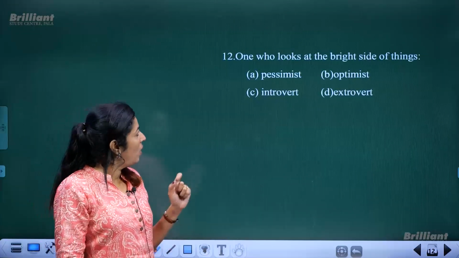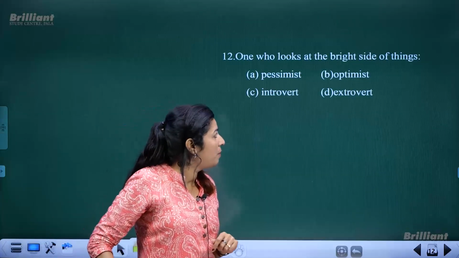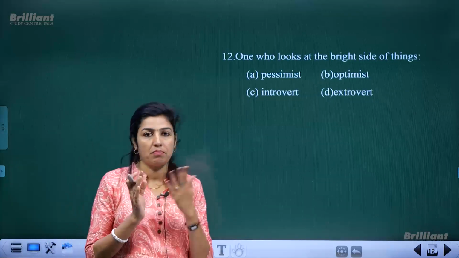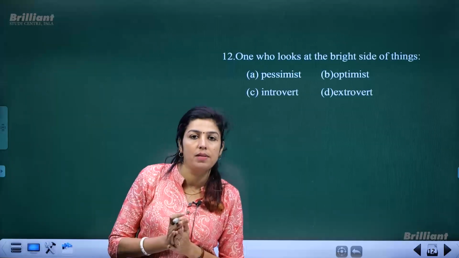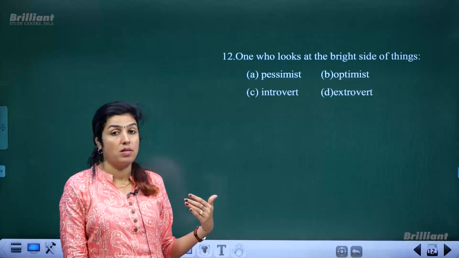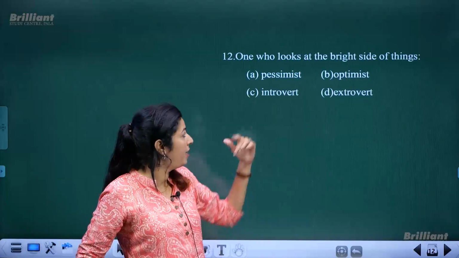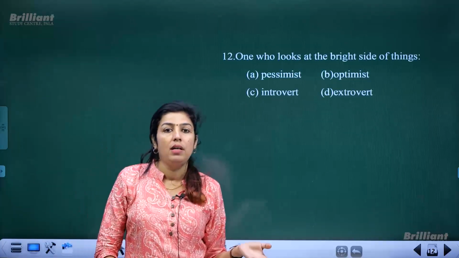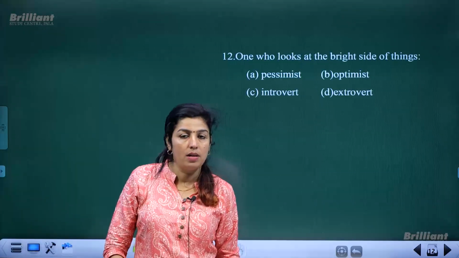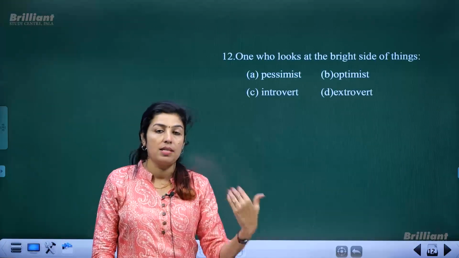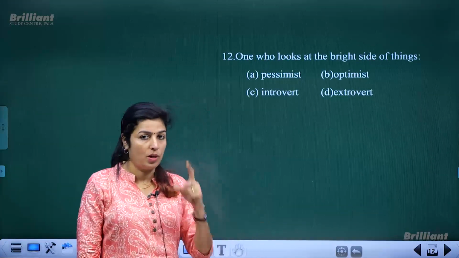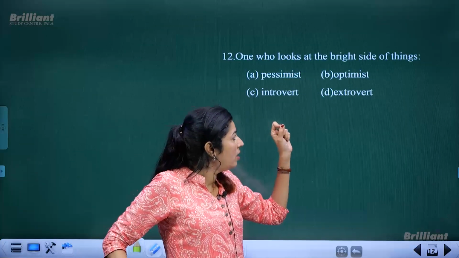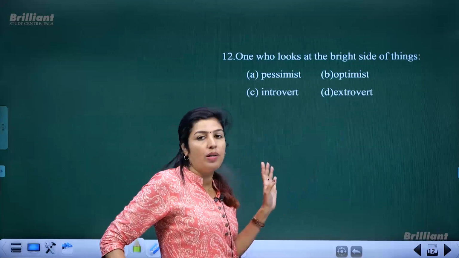Now next is the person who looks at the bright side of things. I guess in literature, in your syllabus, you might have come across the definition of an optimist. Those who have studied English till class 10, and even class 11th and 12th, have come across it. So we definitely use these words very often.